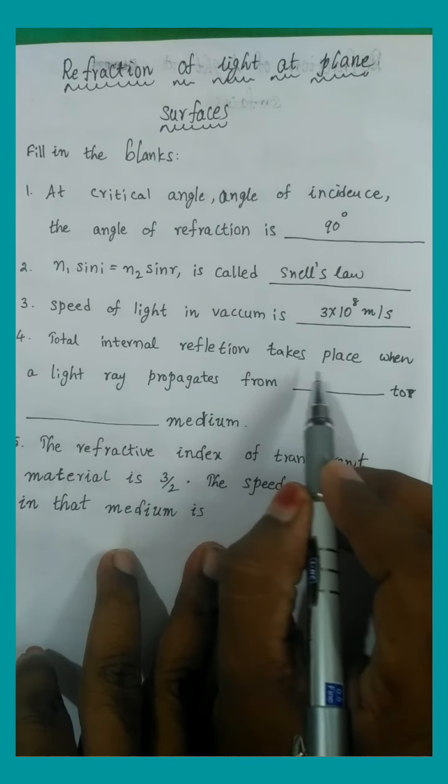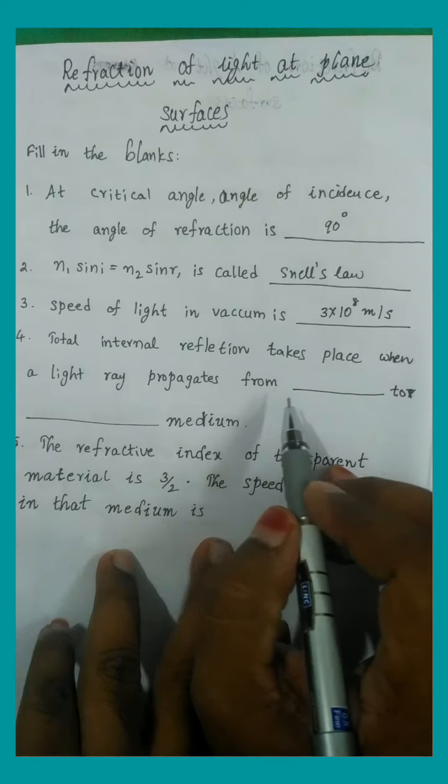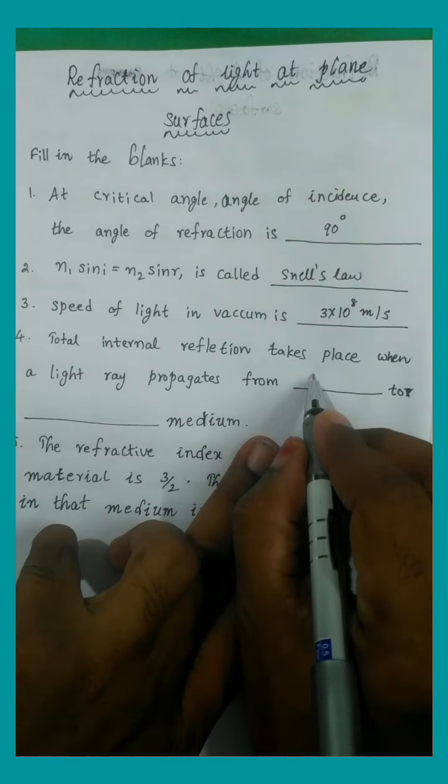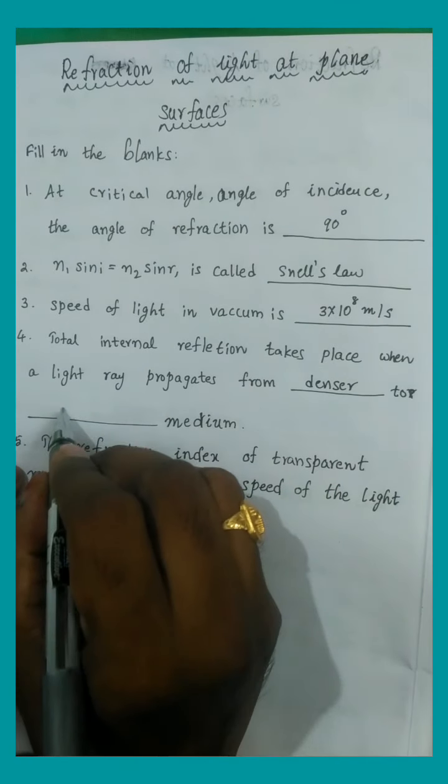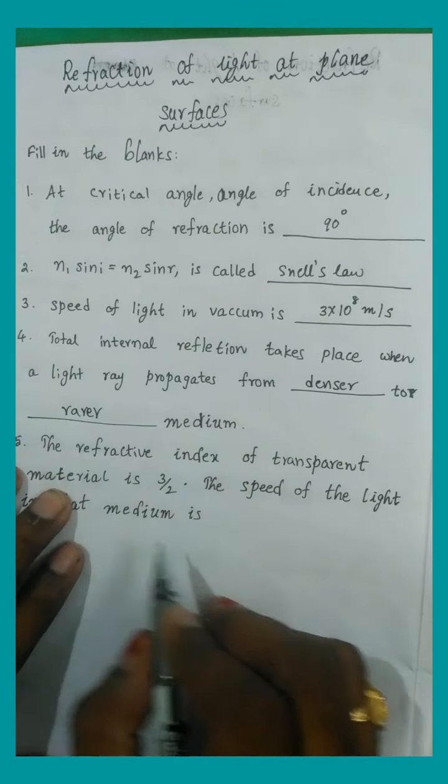Total internal reflection takes place when a light ray propagates from the denser medium to the rarer medium.